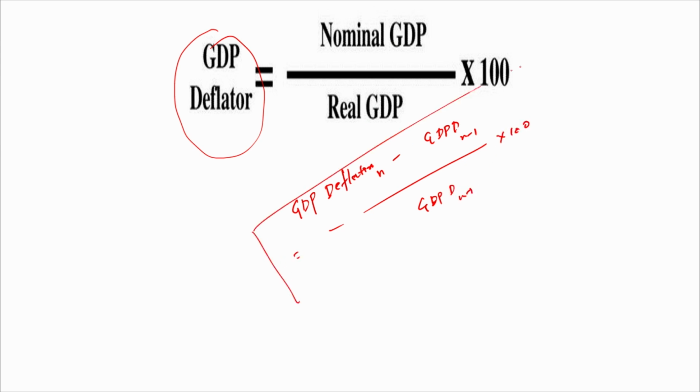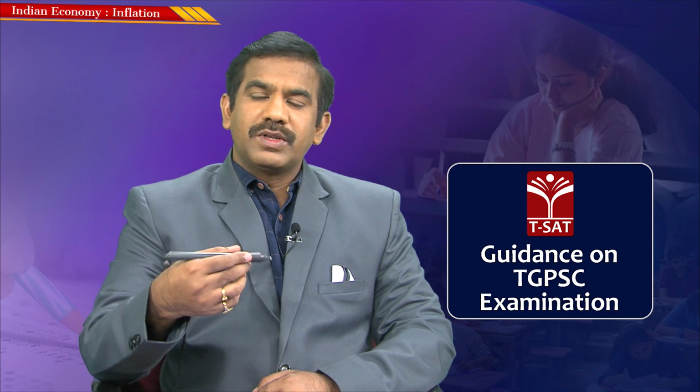Of course, this is the simplest way of measuring inflation, but in general, as you might have come across, this is not the routine formula to compute inflation. When it comes to policy making, we as of now compute inflation using the consumer price index, which we'll be discussing in a couple of minutes. But why not GDP deflator? If you have noticed, when it comes to the GDP deflator, we are trying to account for the value of all goods and services produced. We are dividing nominal by real GDP.